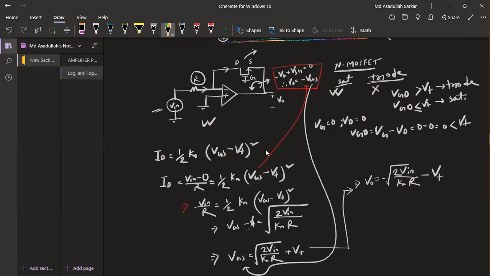So this is the ultimate expression of a square root amplifier. Okay, thank you everyone for staying connected with me.